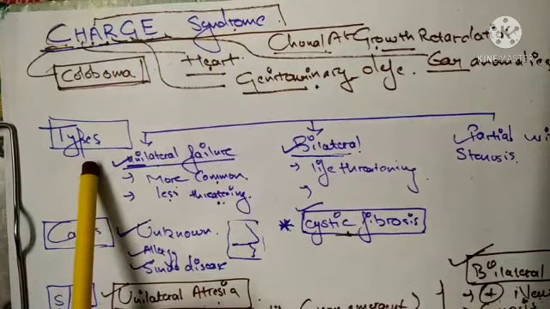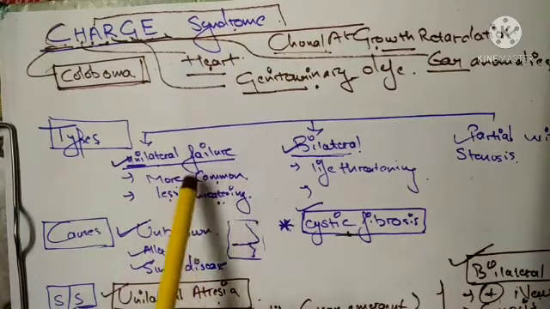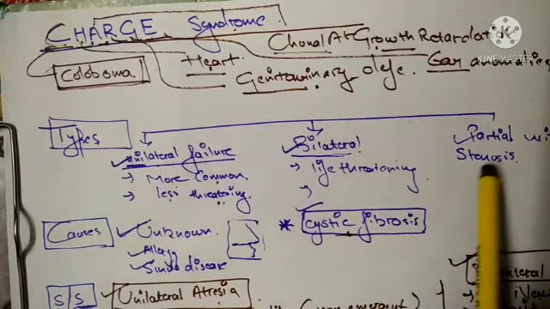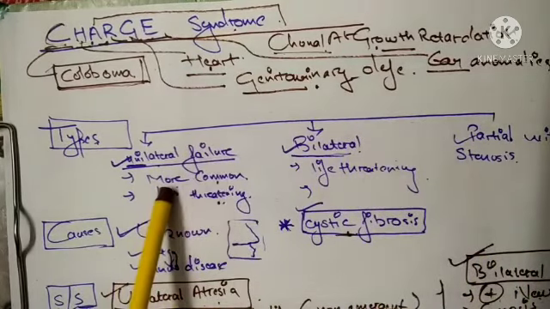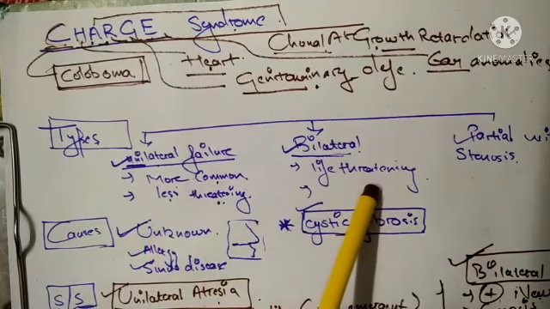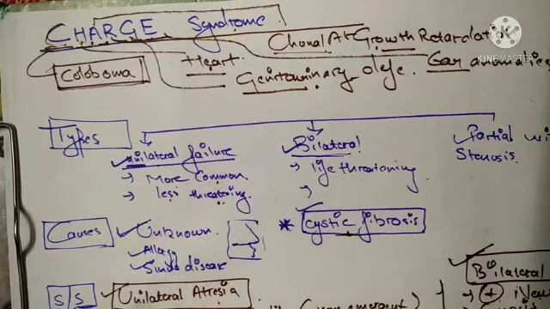Then we have seen the types. In the types we have seen unilateral failure, bilateral failure, or partial with severe stenosis. Unilateral failure is more common but less threatening. Bilateral is a life-threatening condition, and it is less common. The cause is unknown, and if there is any allergy or sinus disease, this can be associated with this condition. Also a very important point to note here is that cystic fibrosis can be associated with choanal atresia.